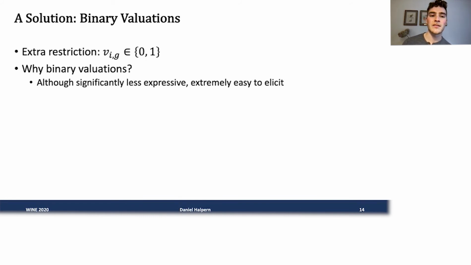So it's very simple. I will say that in general, additive valuations also pose somewhat of a trade-off. They represent quite a good sweet spot in the middle of both being relatively expressive, but also relatively easy to elicit. We can just ask for each agent what their value for that good is, rather than asking for every possible subset of goods, which could be quite taxing on the agents. In some sense, these binary valuations represent an extreme point on this expressiveness elicitation Pareto frontier.